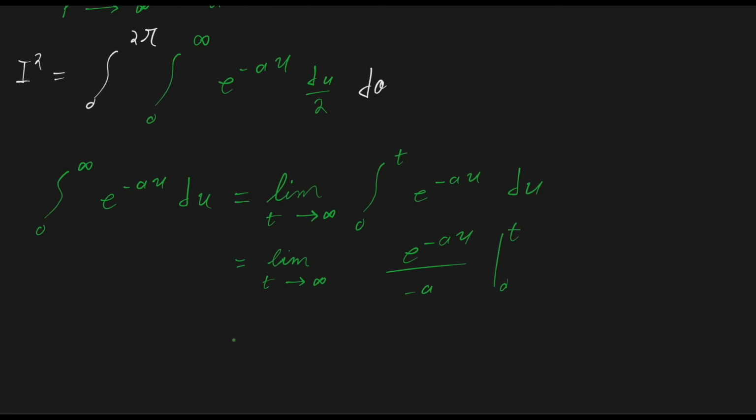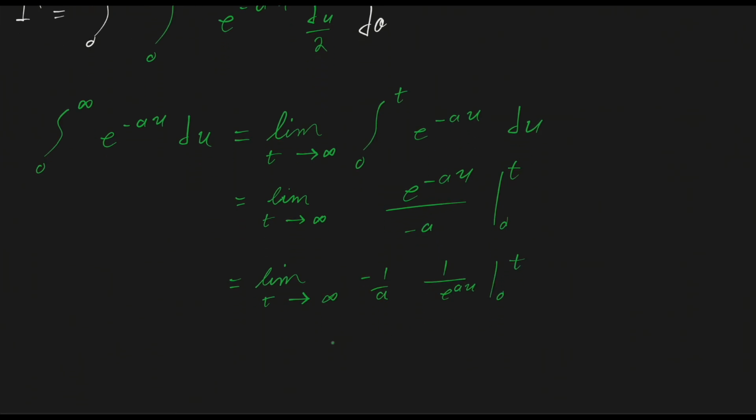And so we have the limit as t tends to infinity of minus 1 over a times 1 over e to the au, from 0 to t, which equals the limit as t tends to infinity of minus 1 over a times 1 over the exponential of t, minus 1 over the exponential of 0.